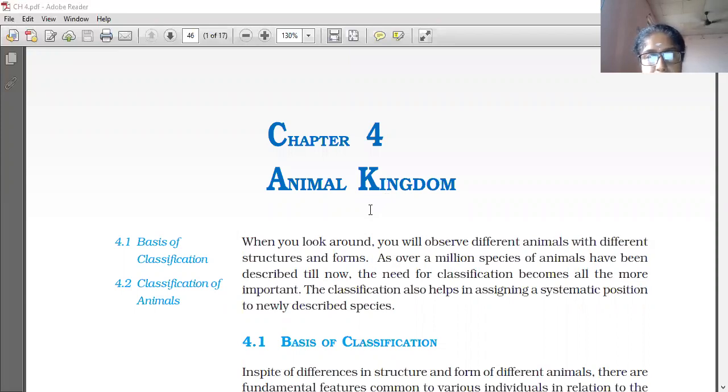How the Plant Kingdom is classified, we already learned in Chapter 3. Like that, the animals are also going to be classified into different sections. So the first topic is the basis of classification.